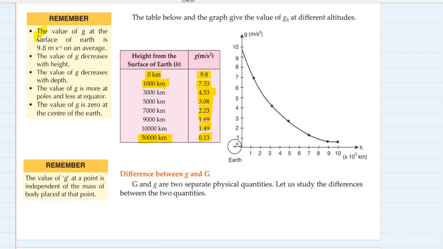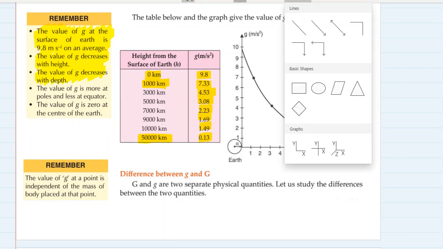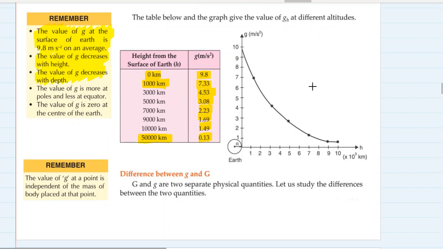Remember few things. The value of g at the surface of Earth is 9.8 meter per second square on an average. The value of g decreases with height above the surface of Earth. The value of g decreases with depth also. So it's not only the height, it is the depth also. Okay, so we know that Earth is a little bit like this. Now, as you go above the surface of Earth, g decreases.